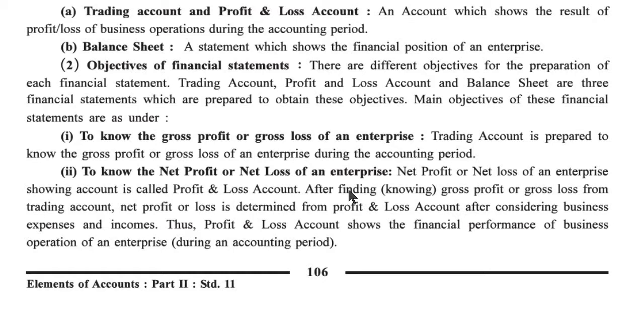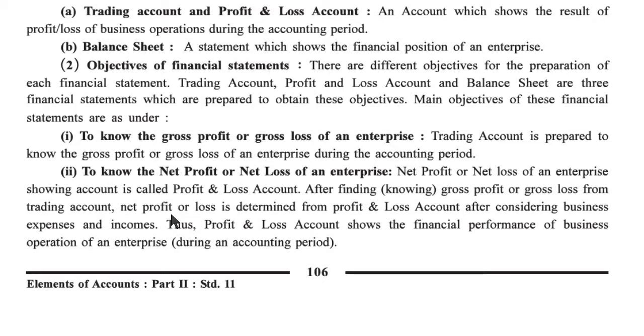The profit and loss account is a nominal type of account. If it is an expense, then we have to write it on the debit side, and if it is an income, then we have to write it on the credit side. And afterward, the difference may be a net profit, or otherwise a net loss. If income is more than expense, then it is a net profit, and if expense is more than income, then it is a net loss.